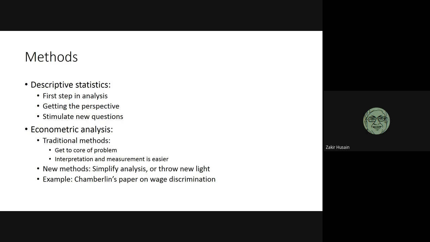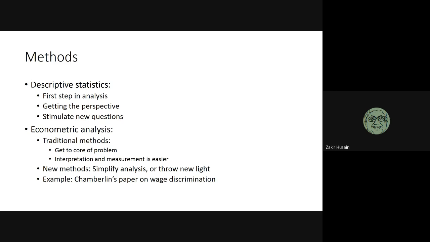Here Chamberlain was using a completely new method. Remember, quantile regressions had come only in the 1980s. Although the origin was in the 1750s, they were being rediscovered only in the 1980s by papers by Bassett and Koenker.